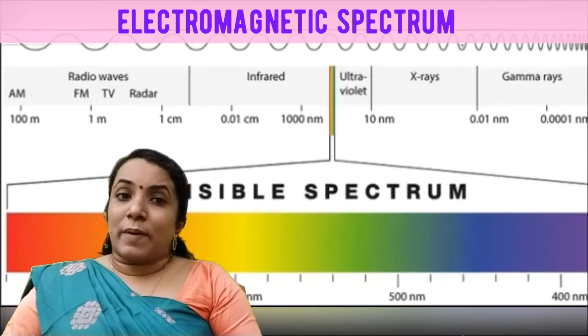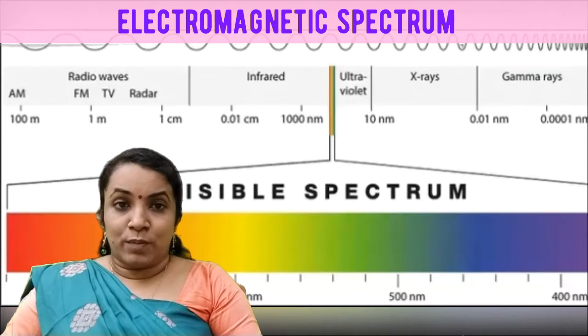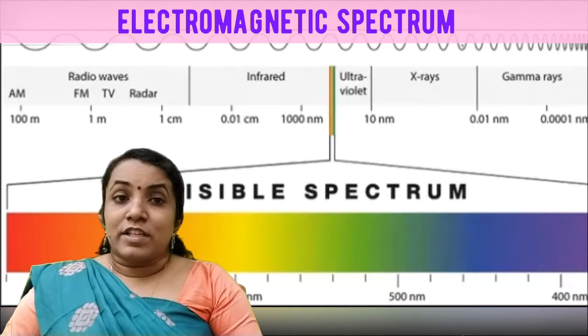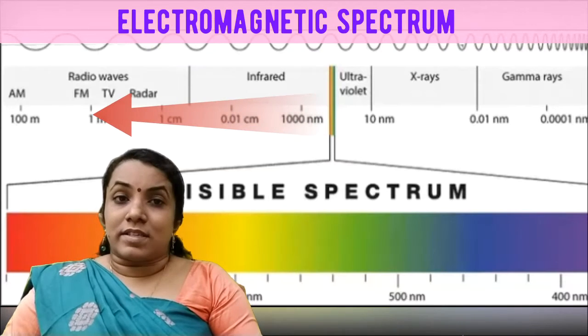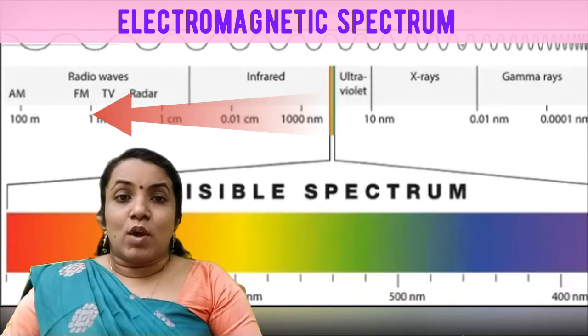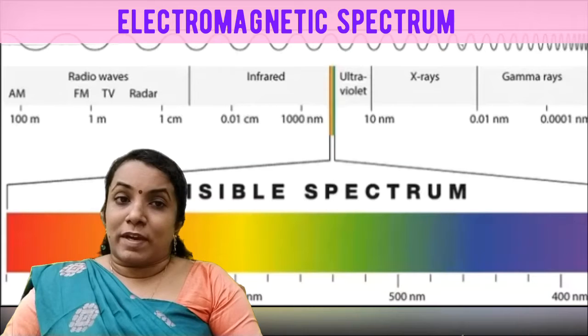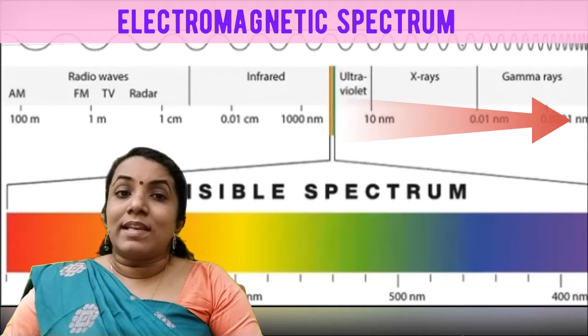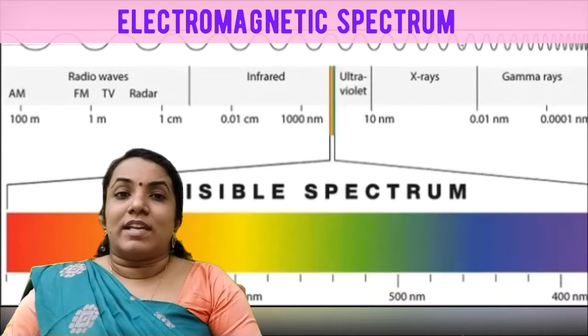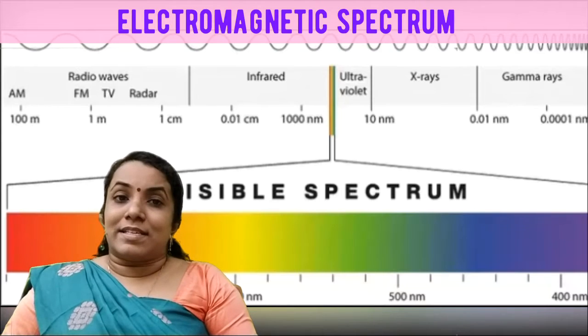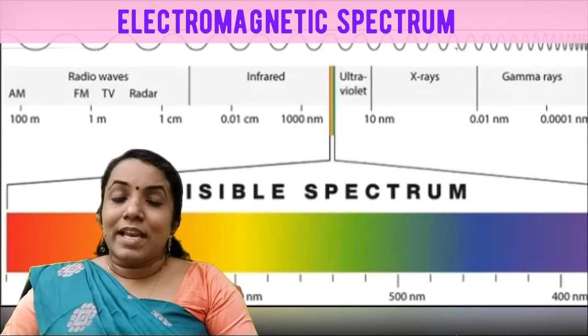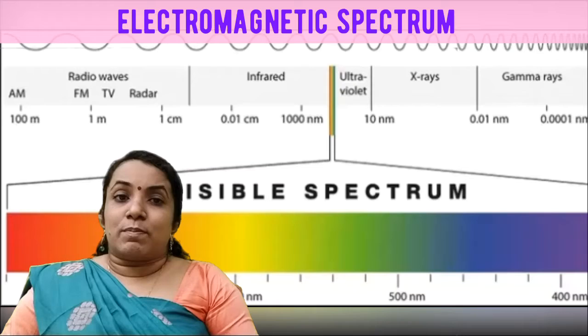The invisible spectrum can be classified into two. The portion of the spectrum just beyond the red end is called the infrared spectrum, while the portion just beyond the violet end is called the ultraviolet spectrum. In this lesson, we are going to study the invisible spectrum in detail.